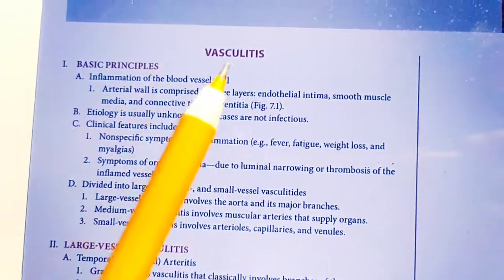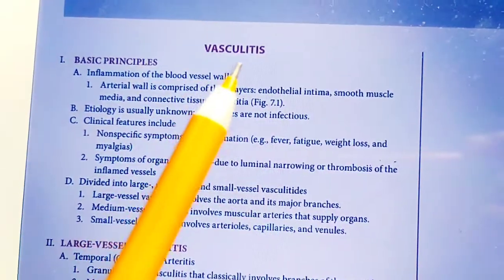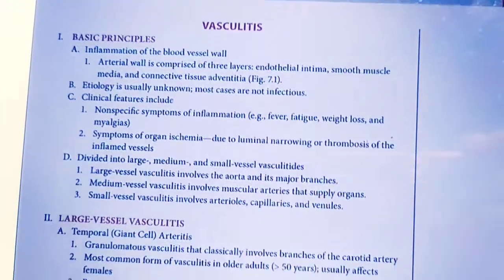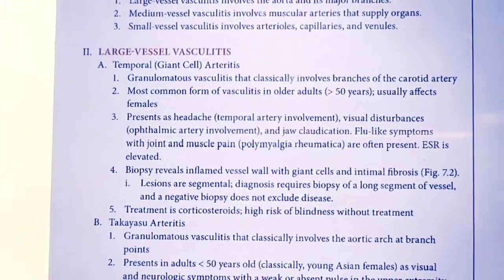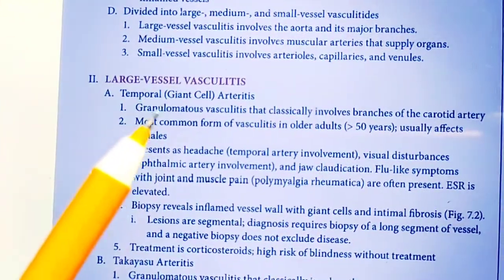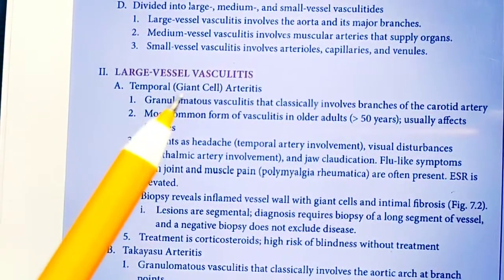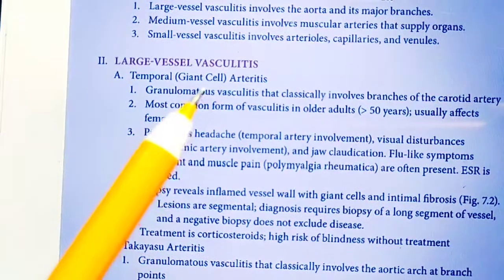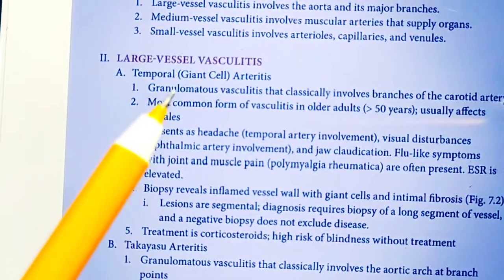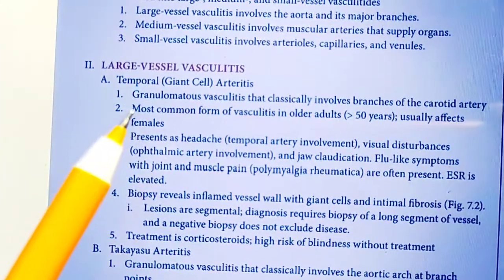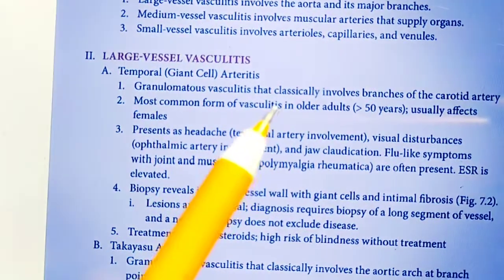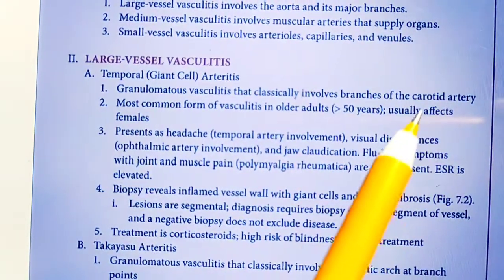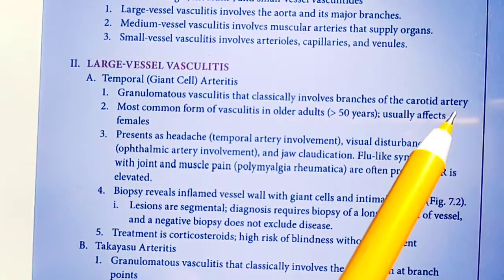The first one is vasculitis. Vasculitis means inflammation of vessel. Now it can be of three types. First one is large vessel vasculitis. The first example of large vessel vasculitis is giant cell arteritis, also known as temporal arteritis. It is a granulomatous vasculitis and specially involved in the branches of carotid artery.